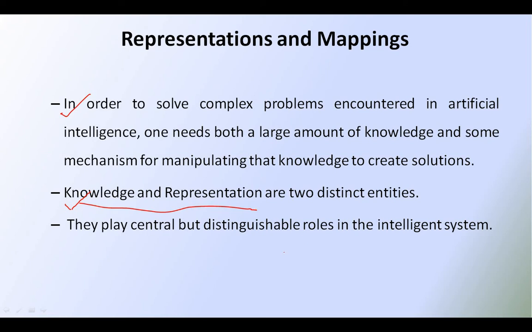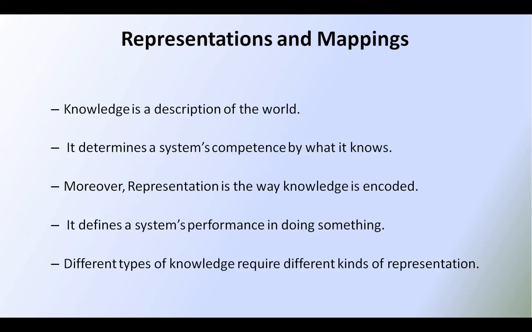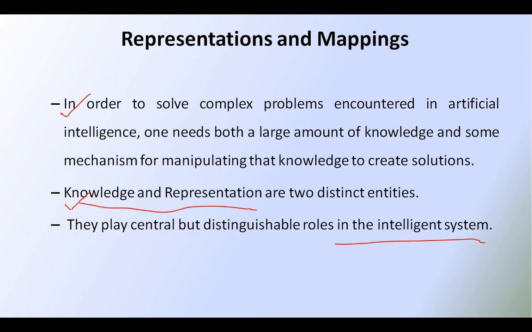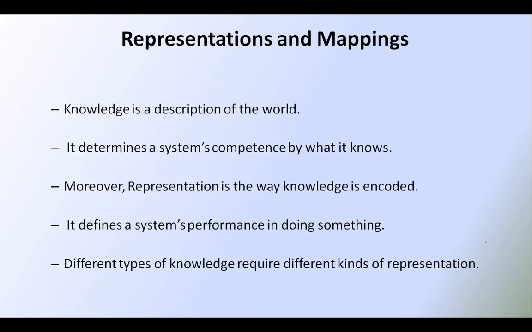But they play an important role in the artificial intelligence system in order to represent the knowledge in different ways, in order to get multiple solutions for the existing problems. So this is the main introduction of the representations and the mappings, and some more information we see regarding the representations as well as the mappings. Knowledge is described as a description of the world, and it also determines the system competency, what it knows. It is the description of the world, and moreover we are talking about the representation now.